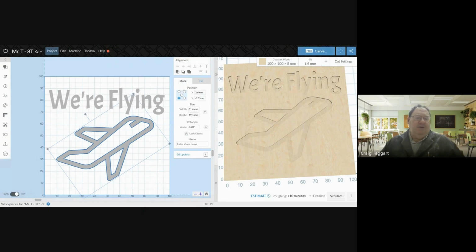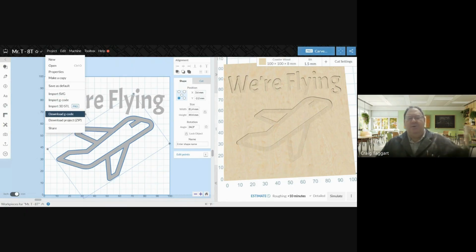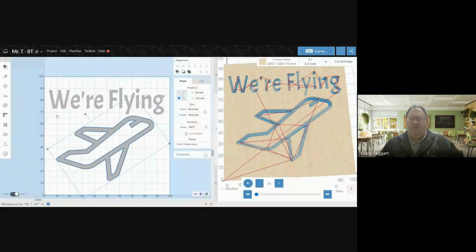And now all I do is I go to project and I click on download G code. Now that's really important because that's what we're going to send to the machine. So we're going to do download G code and it's going to save. Now you can't do this on your Chromebook.